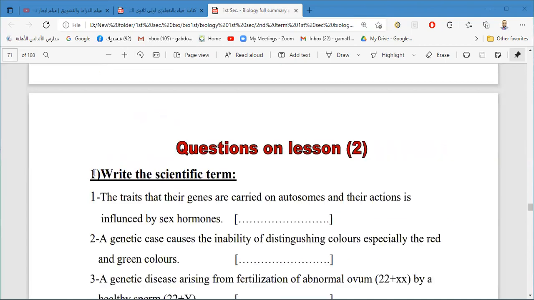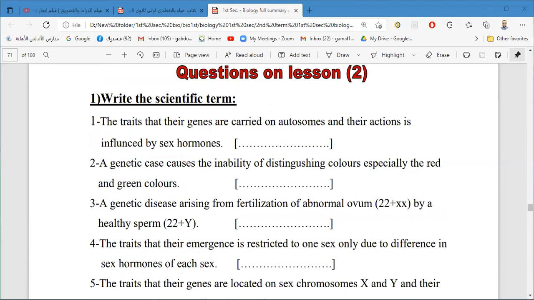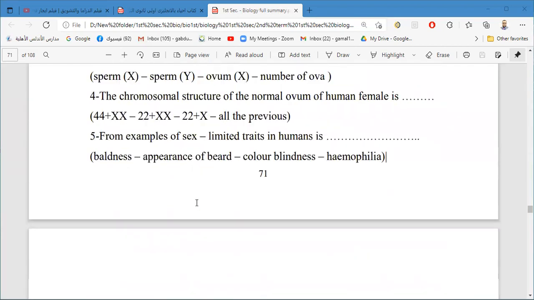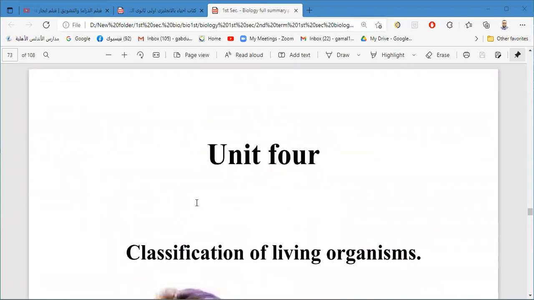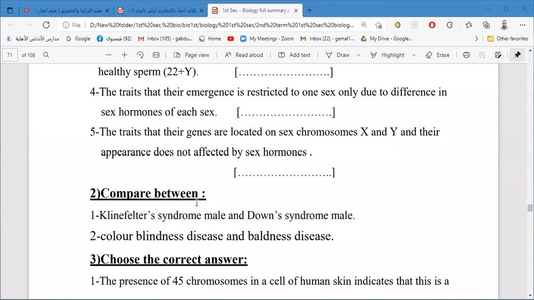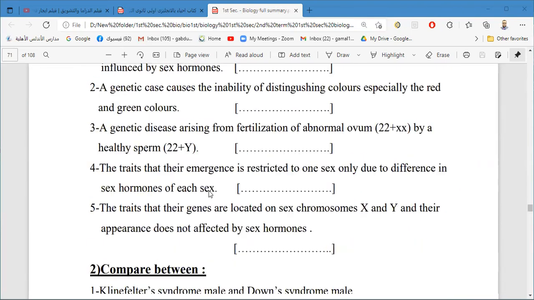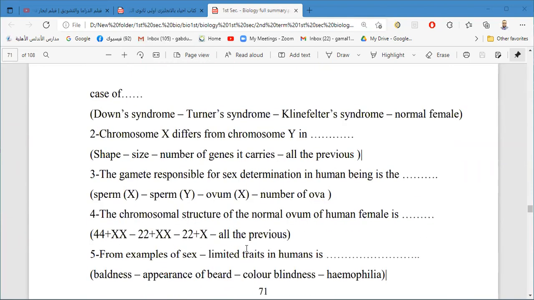Now we come to the end of the lesson, and we come to the end of the chapter. Inshallah, the next session will be exercises on this chapter. We'll answer some questions about the chapter and the unit, and after that we'll go to unit 4, inshallah, in the session after next. I will leave these questions for you today to try to answer, and we will discuss them together, inshallah, in the next session. I will finish the session here.